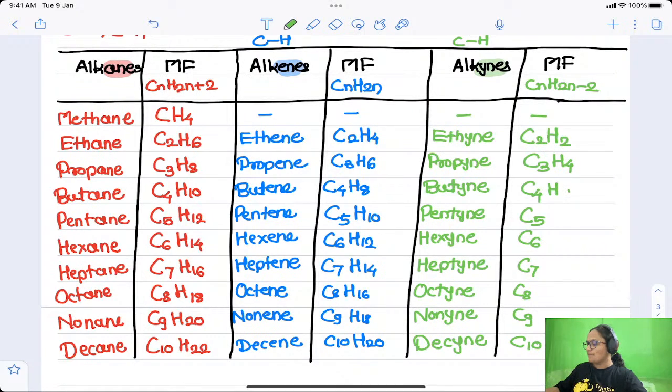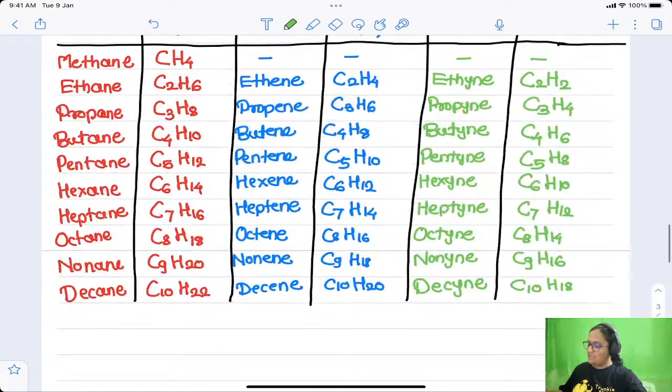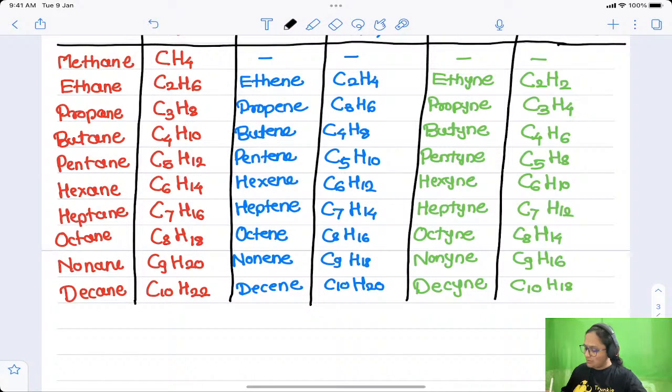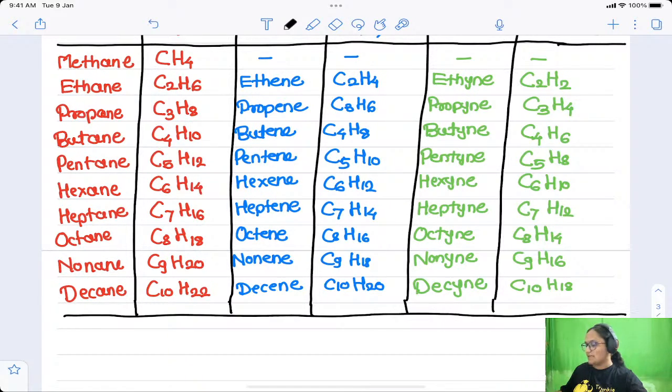So 4, then 6, then 8, then 10, then 12, then 14, then 16, and then 18. Okay, so this is how in just less than 1 minute we were able to draw the molecular formulas, names, and all the things related to the alkanes, alkenes and alkynes, right?